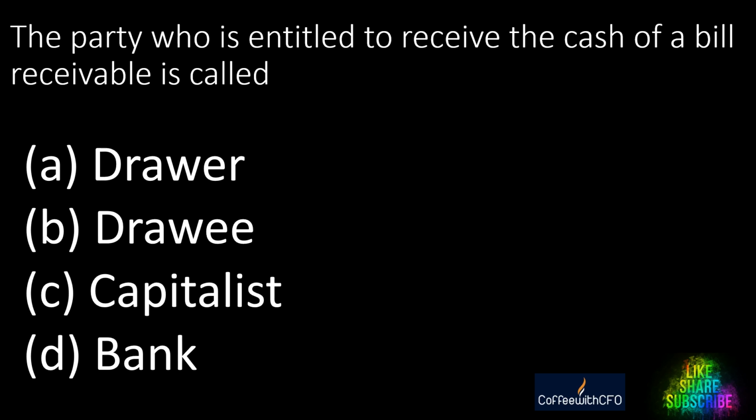Next question: the party who is entitled to receive the cash of a bill receivable is called? A. Drawer, B. Drawee, C. Capitalist, D. Bank. And the right answer is drawer.